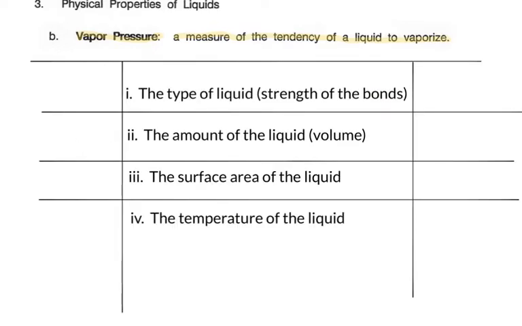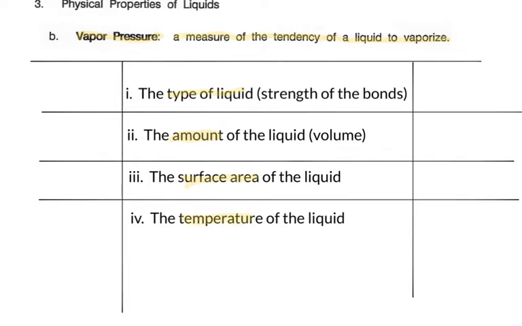Let's look at those same four factors we looked at before that affected the evaporation and see how they affect the vapor pressure. First, we had the type of liquid, then the amount of liquid or volume of liquid, the surface area of the liquid, and finally the temperature of the liquid. How do each of those affect the vapor pressure?